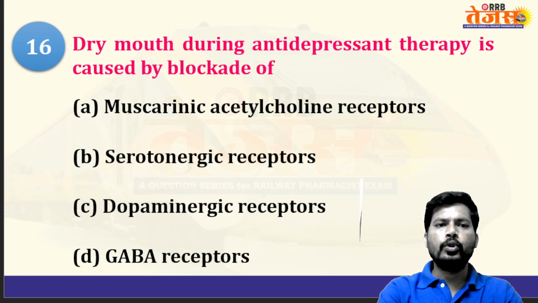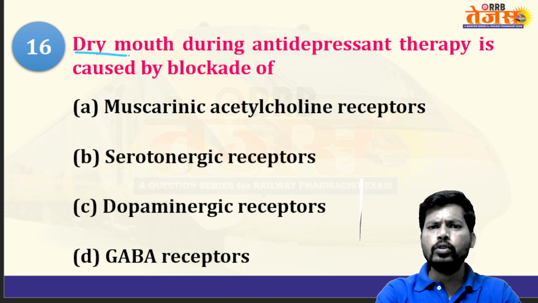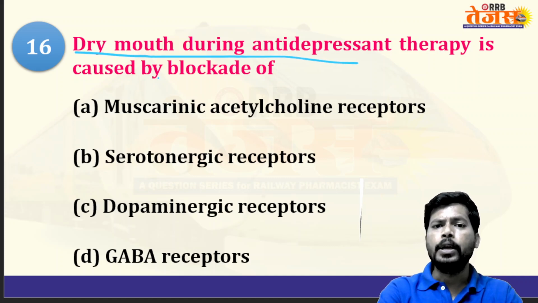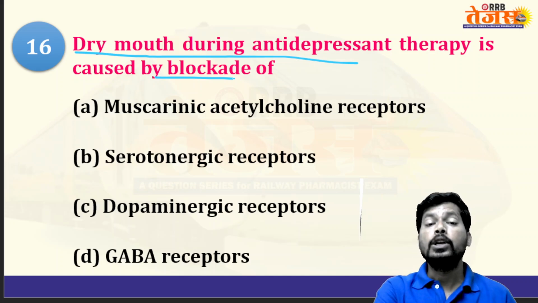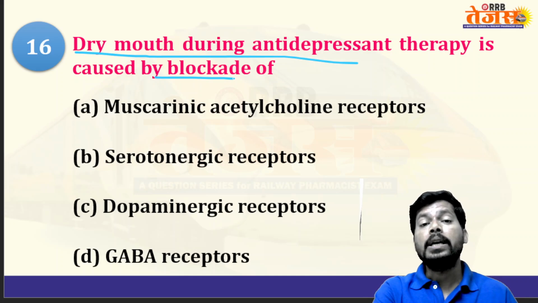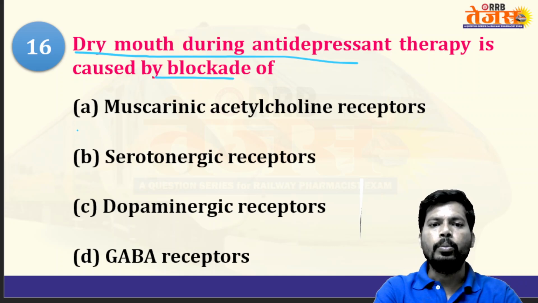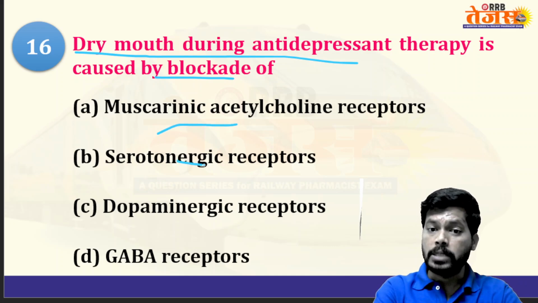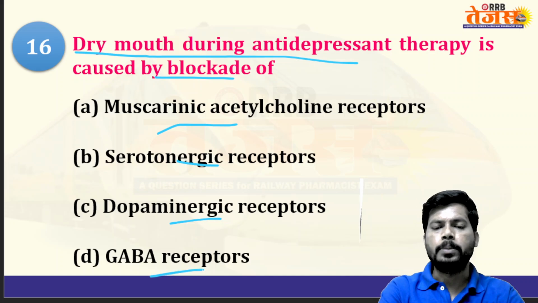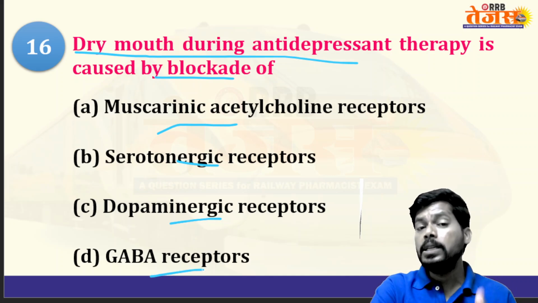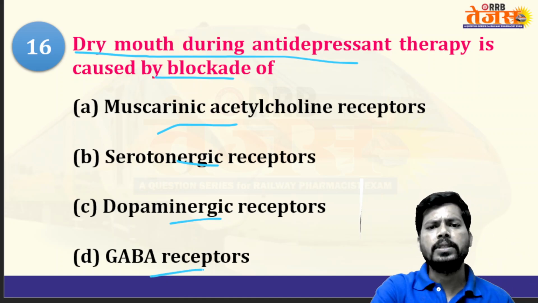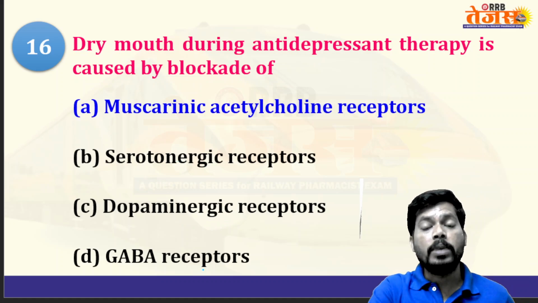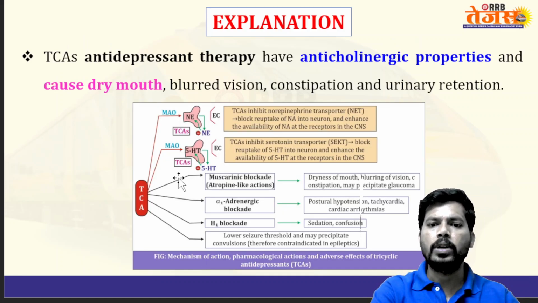So the next MCQ will be: dry mouth during antidepressant therapy is due to blockade of what? Dry mouth is generally because of decreased salivary secretions, which occur because of decreased parasympathetic acetylcholine action, that is, blocking of muscarinic receptors. The options are muscarinic receptor, serotonergic receptor, dopamine receptor, GABA receptors. Acetylcholine stimulates the salivary glands and increases salivary secretions, so blocking acetylcholine action on the salivary glands decreases salivary secretions. The answer is the blocking of muscarinic acetylcholine receptors.